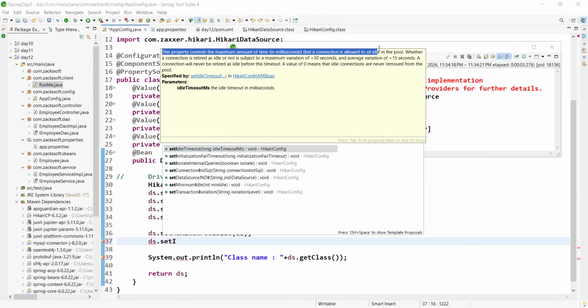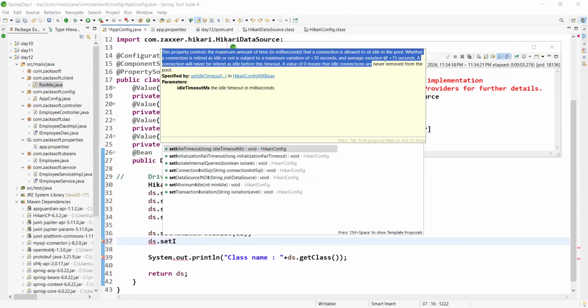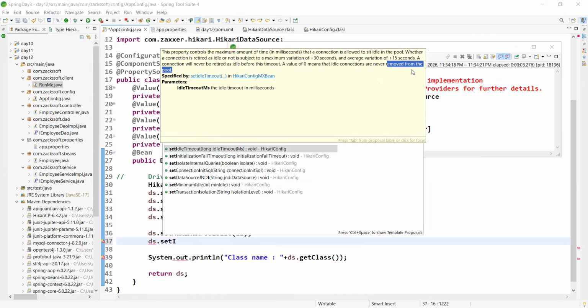It is simply available in the pool. Whether a connection is retired as idle or not is subject to a maximum variation. A value of 0 means idle connections are never removed from the pool. So what does it mean? After this time, when the time reaches 0, please remove this connection from the pool. So simply we can set the time, right?